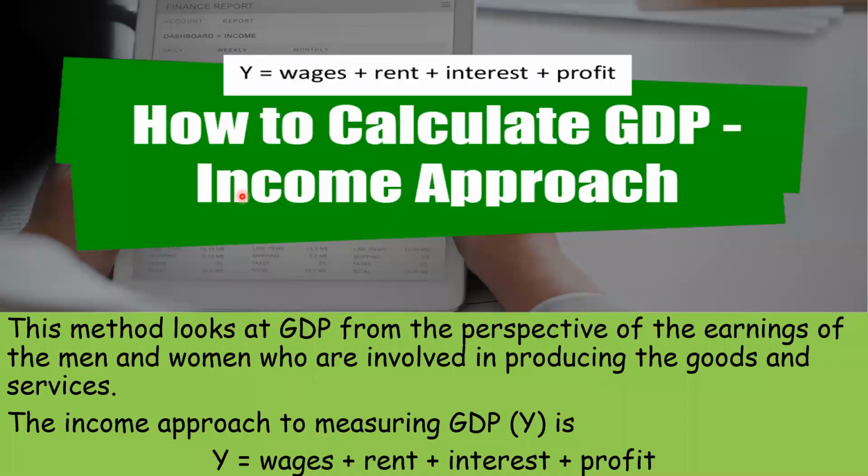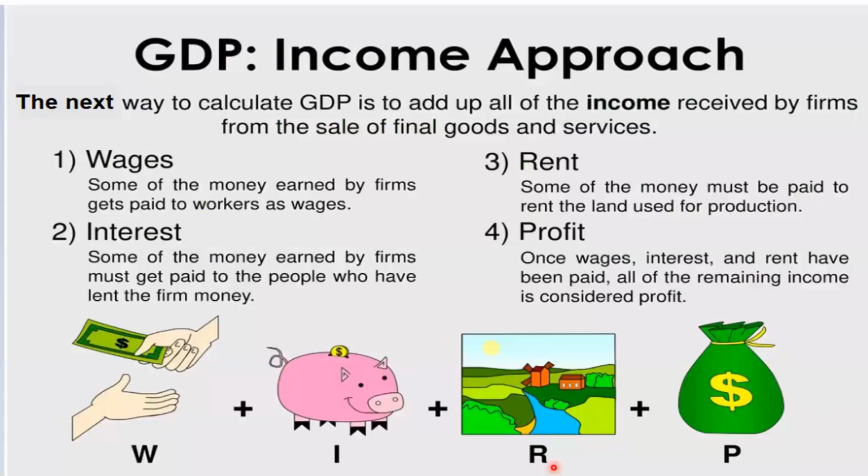How to calculate GDP by the income approach? This method looks at GDP from the perspective of the earnings of the men and women who are involved in producing the goods and services. The income approach to measuring GDP, Y, is here. Y is equal to wages plus rent plus interest plus profit.